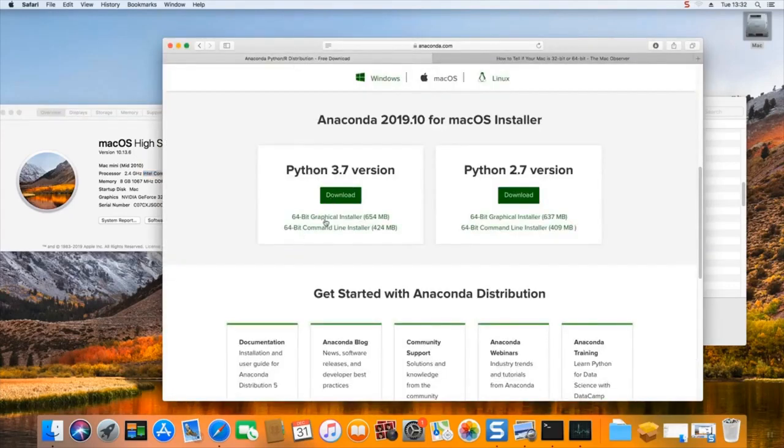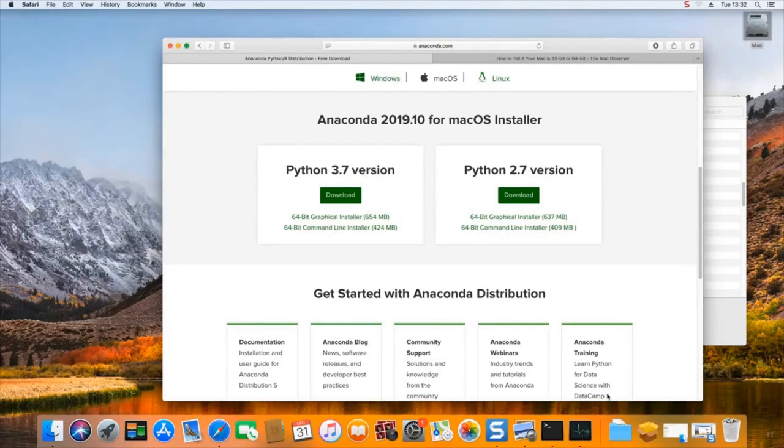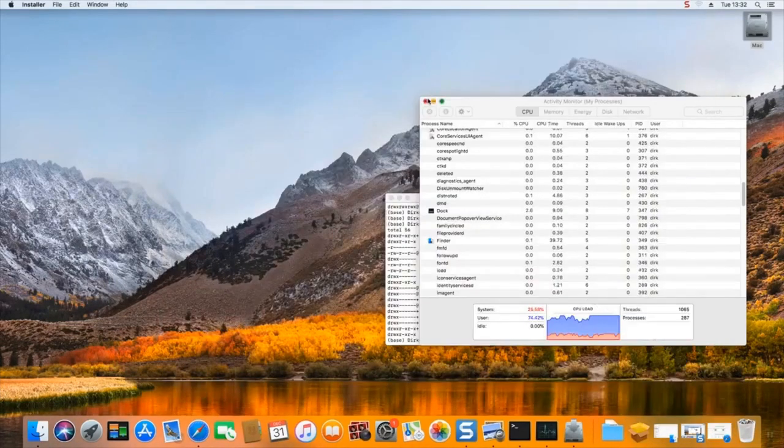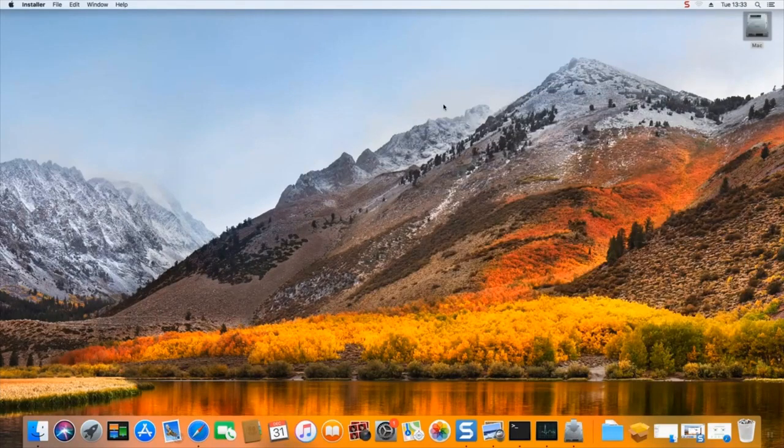So we're going to be downloading the 64-bit Graphical Installer. I have already downloaded it because the download takes a couple of minutes, as it's a relatively large file, so that I can directly start the installation process. I'm starting the installer. This will take a moment to come up. I'm closing a couple of windows here to get rid of the distractions, and I'm going to be pausing the video until the installer is coming up, and then I will continue.